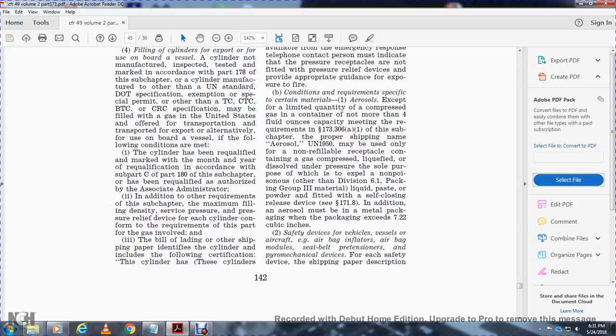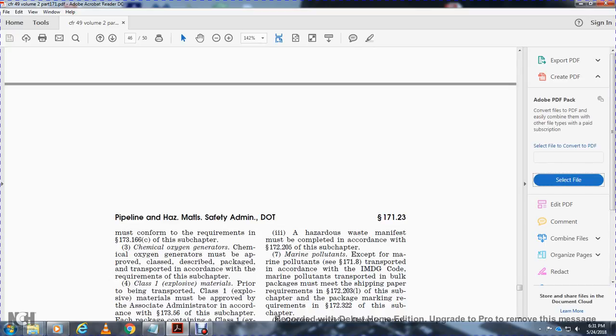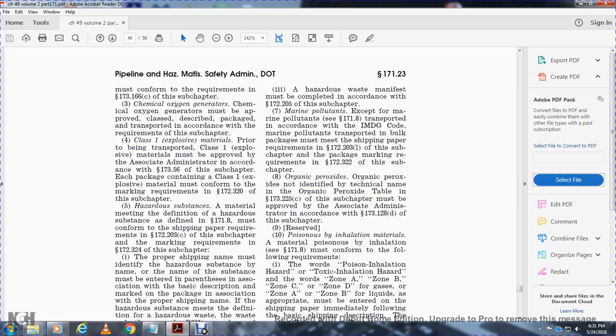Safety devices for vehicles, vessels, and aircraft, with airbag inflators, airbag modules, safety belt pretensioners, and pyromechanical devices, for each of the safety devices the shipping paper description must conform with the requirements of 173.166 of this subchapter. Chemical oxygen generators: chemical oxygen generators must be approved, and described and packaged for transportation according with the requirements of this subchapter.